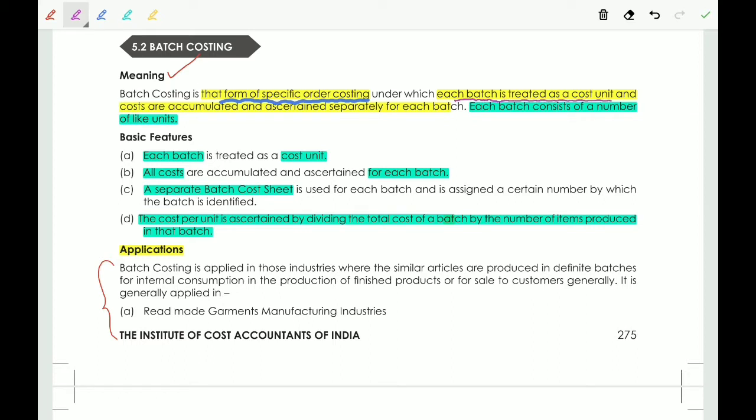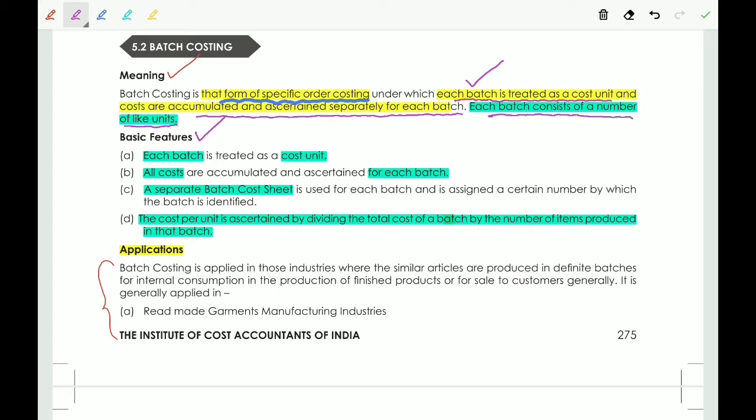In job costing, each job is separately treated as a cost unit. In batch costing, each batch is treated as a cost unit and costs are accumulated and ascertained separately for each batch. Each batch consists of a number of like units, so we produce a number of units in one batch.